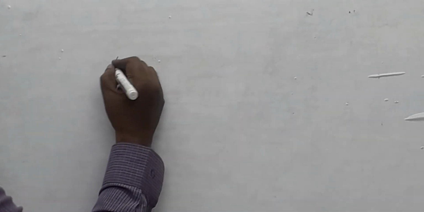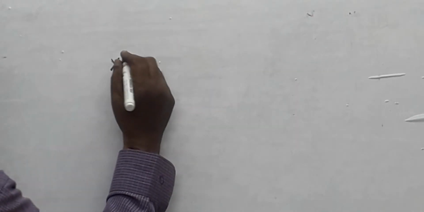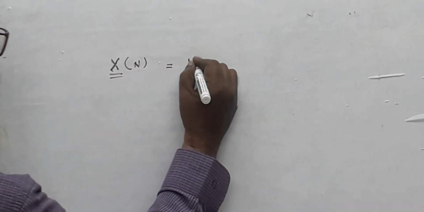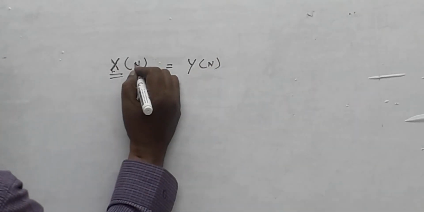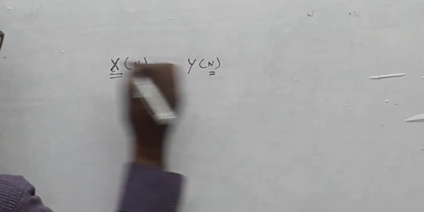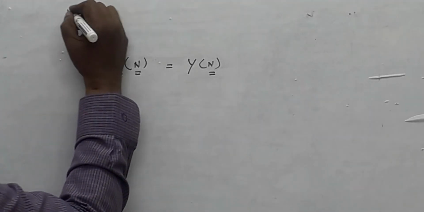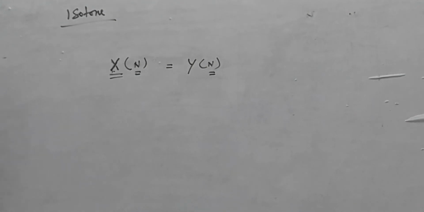Isotone is nothing but, if you consider any atom X, the number of neutrons in X is equal to the number of neutrons in Y. That is, an atom X has neutrons equal to the neutrons in the atom Y. If there is no change in the neutron number, then it may be called isotone. This is a very, very important definition.